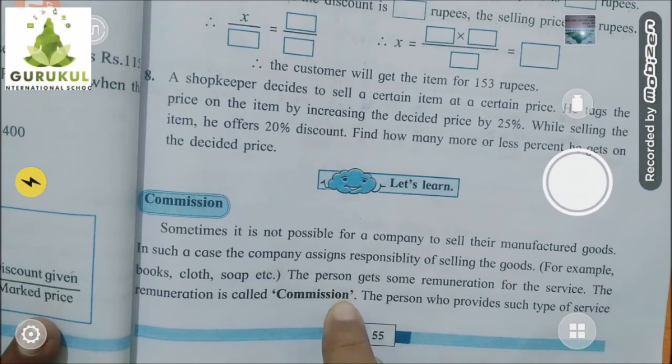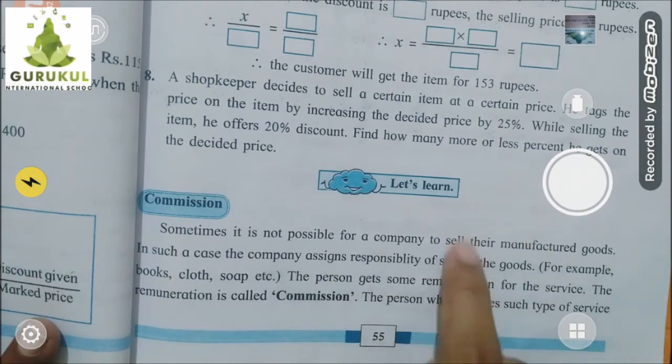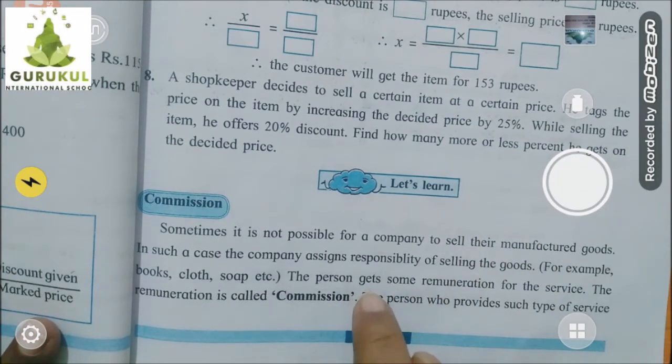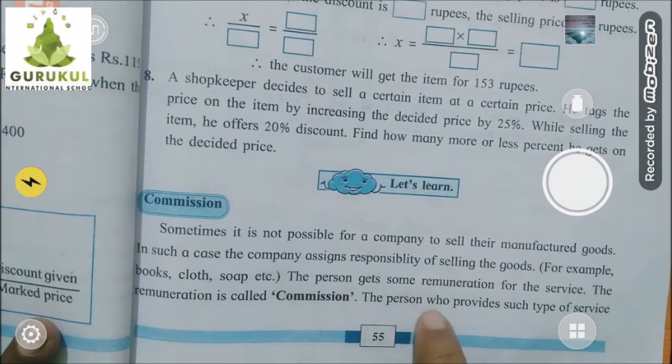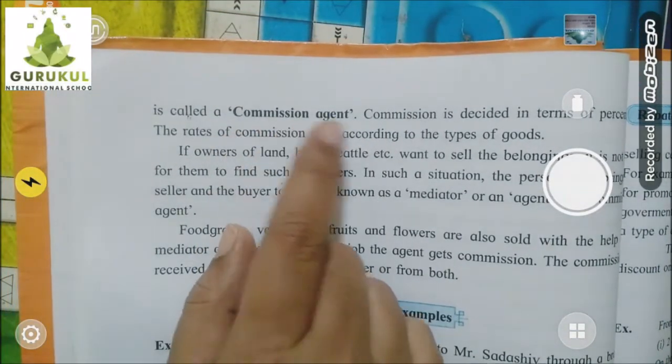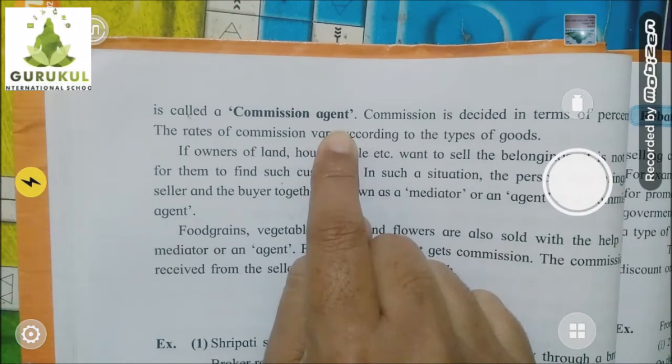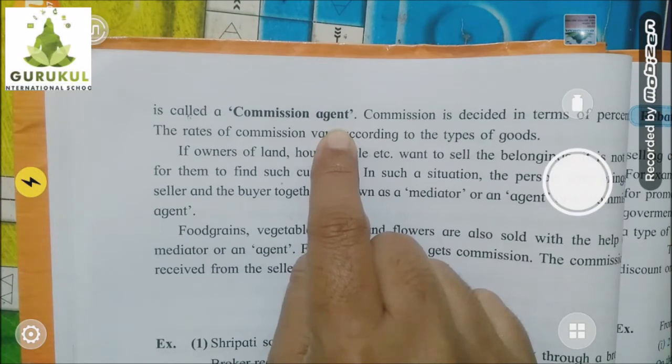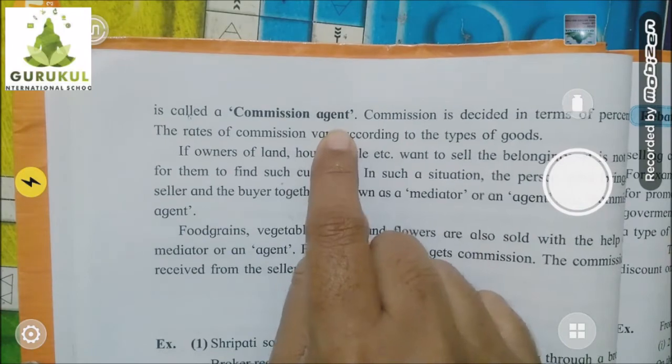In short, that person is selling the goods of that company, and for that work the person is getting some money from that company. That money is called commission. The person who is doing this service is called a commission agent. So who is helping that company to sell their goods, that person is called a commission agent, and whatever money he is taking for that work, that money is called commission.